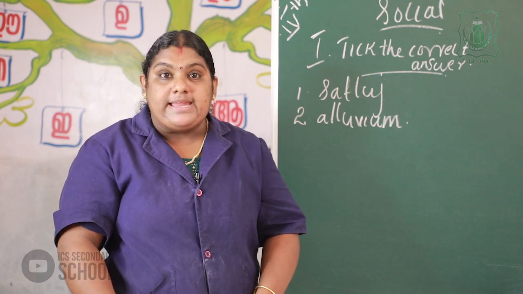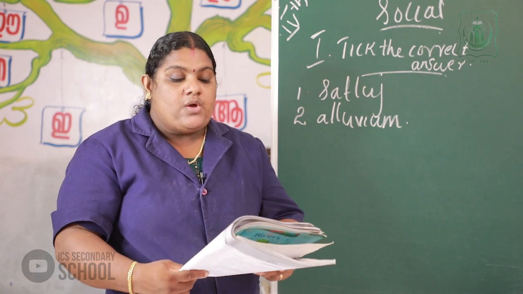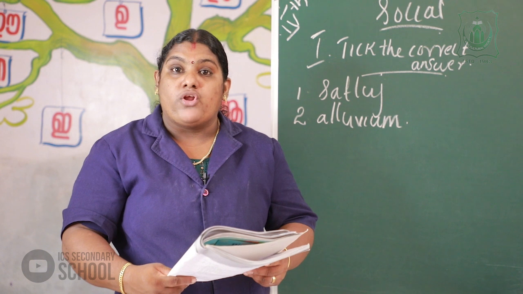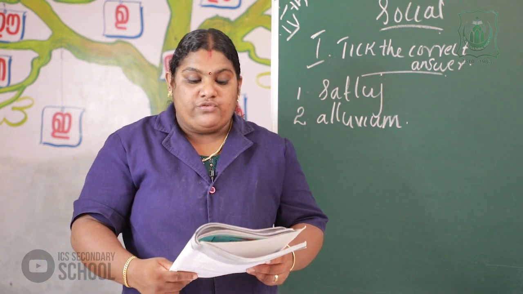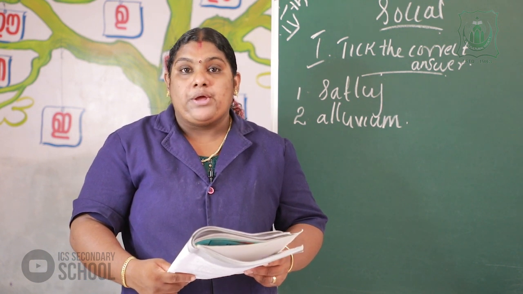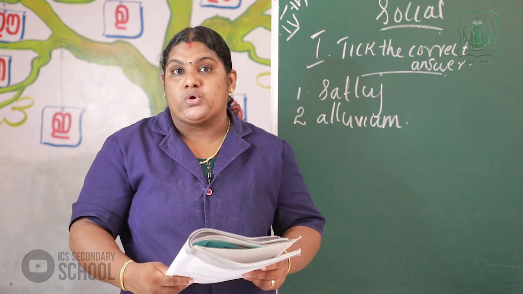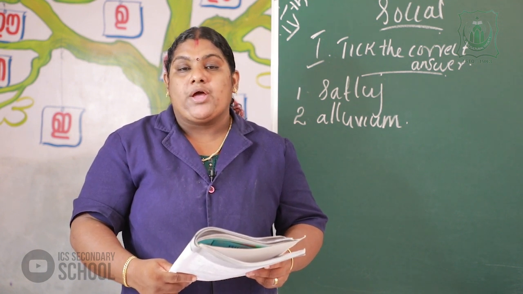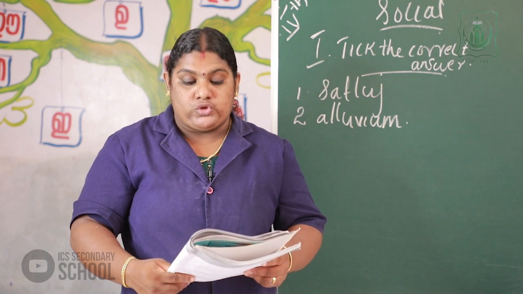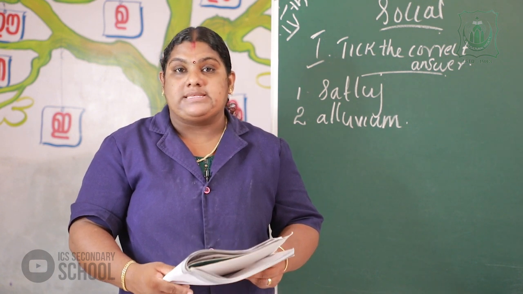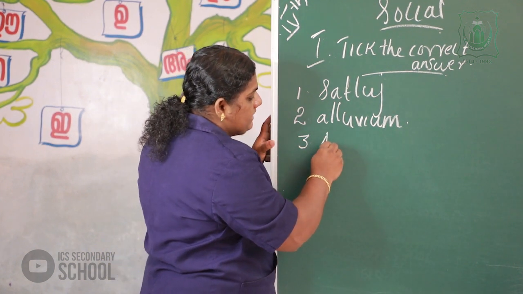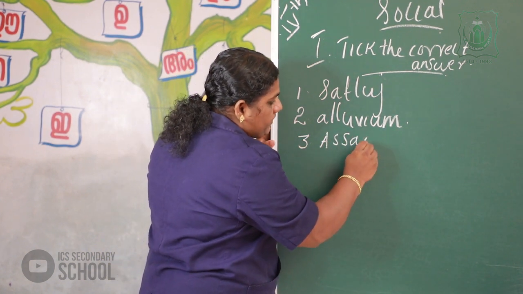The next question is: which state does the Brahmaputra flow through? The third answer is Assam.